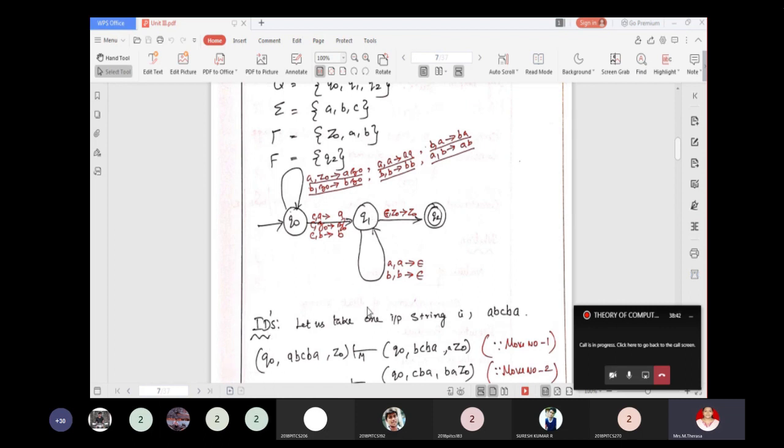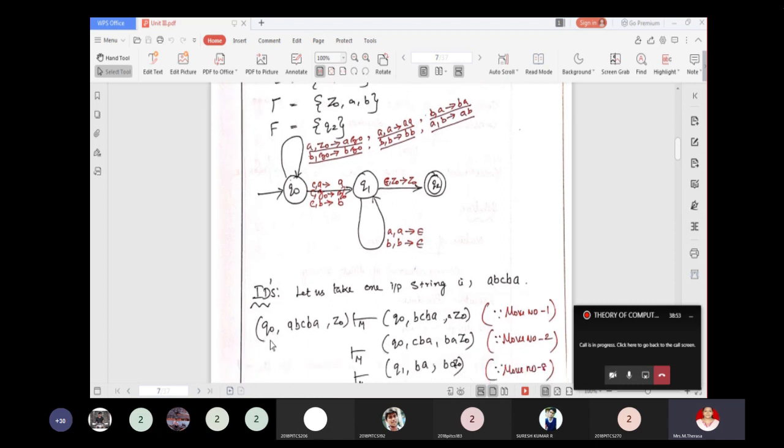This can be addressed with the instantaneous description of the PDA. We know the instantaneous description is represented as a triple. Initially, we have to start with the initial state Q0, followed by the string to be verified, and the top of the stack is Z0.